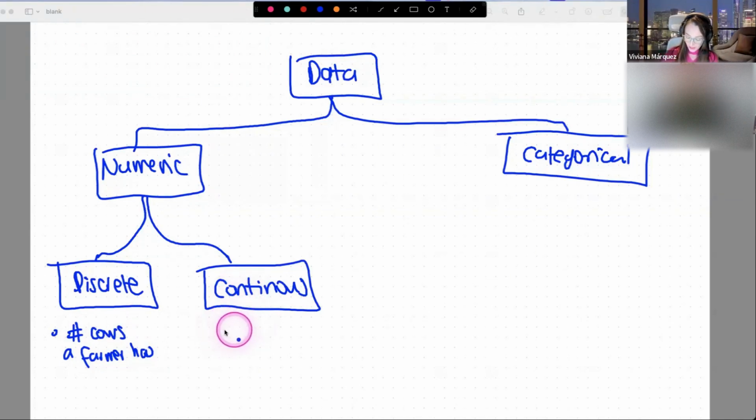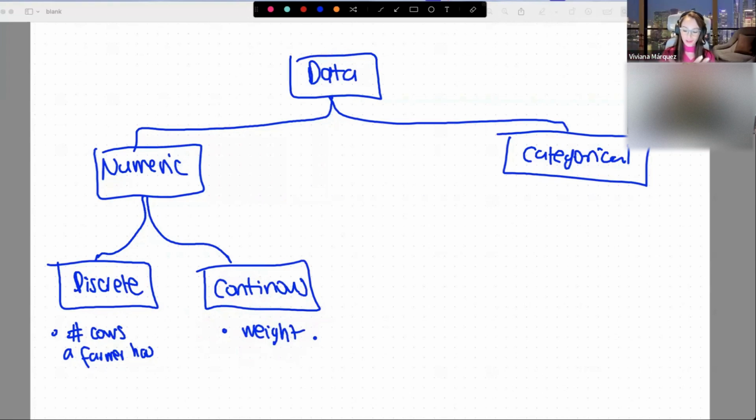Then you have continuous values. For continuous values, the best example I can give you is weight. Someone could be 120 pounds, but someone could also be 120.2 pounds, 120.3333 pounds. So you can take any value.